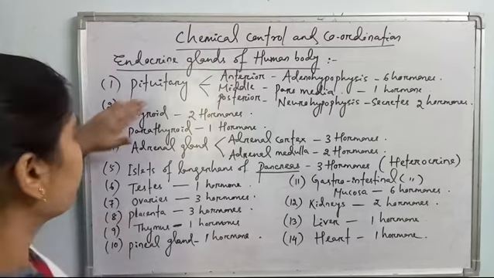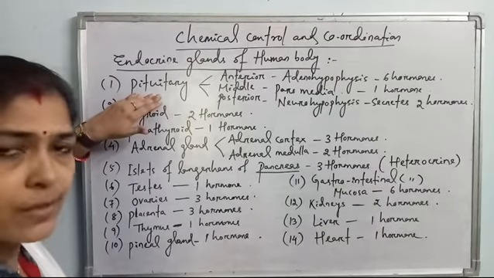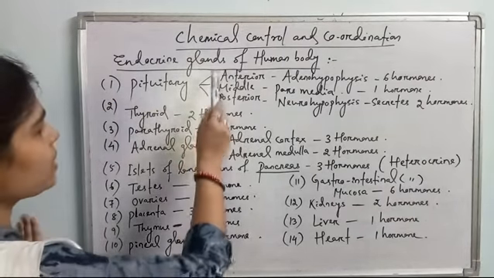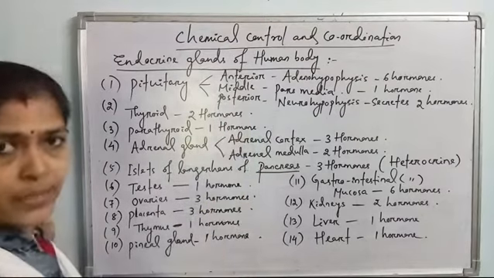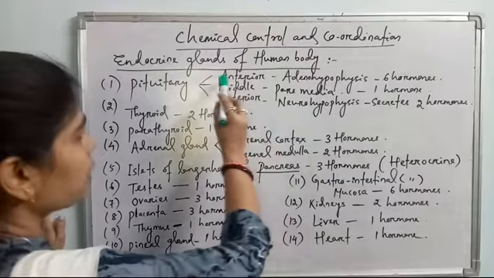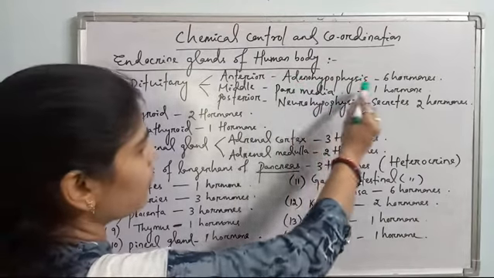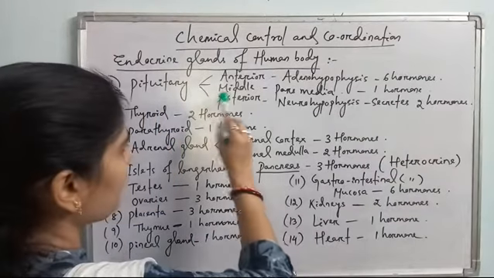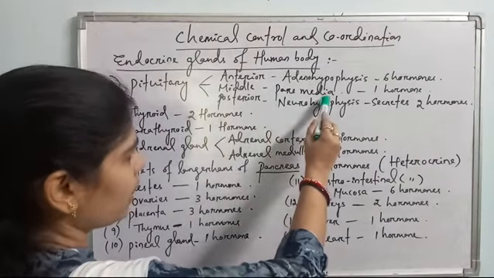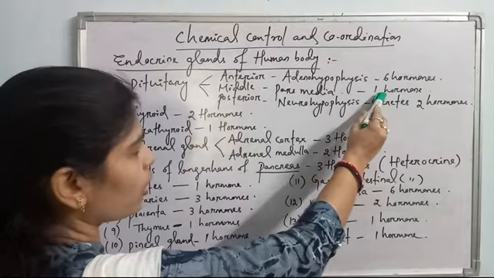Okay, so first we'll discuss pituitary, the master gland of the body. Pituitary is divided into 3 parts: anterior pituitary, middle pituitary and posterior pituitary. Anterior pituitary is also known as adenohypophysis, which secretes 6 hormones. Middle pituitary is known as pars media and it secretes 1 hormone.